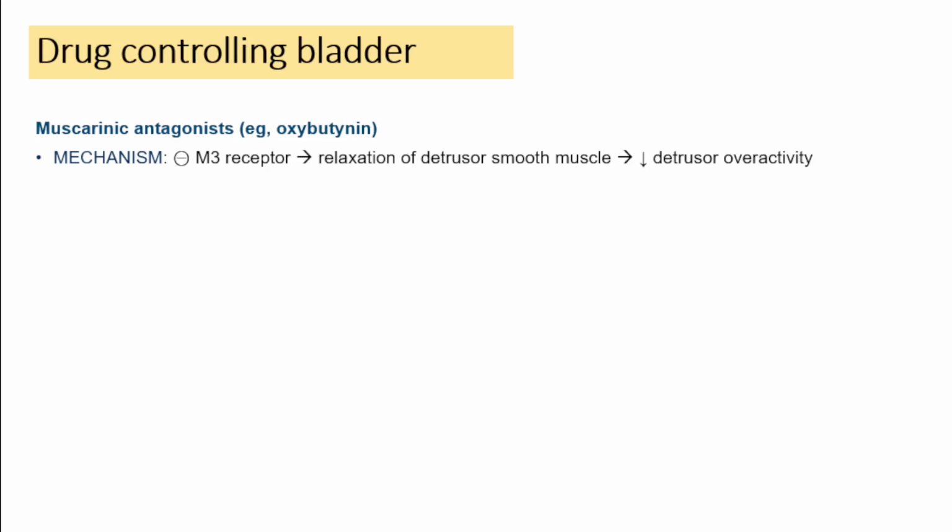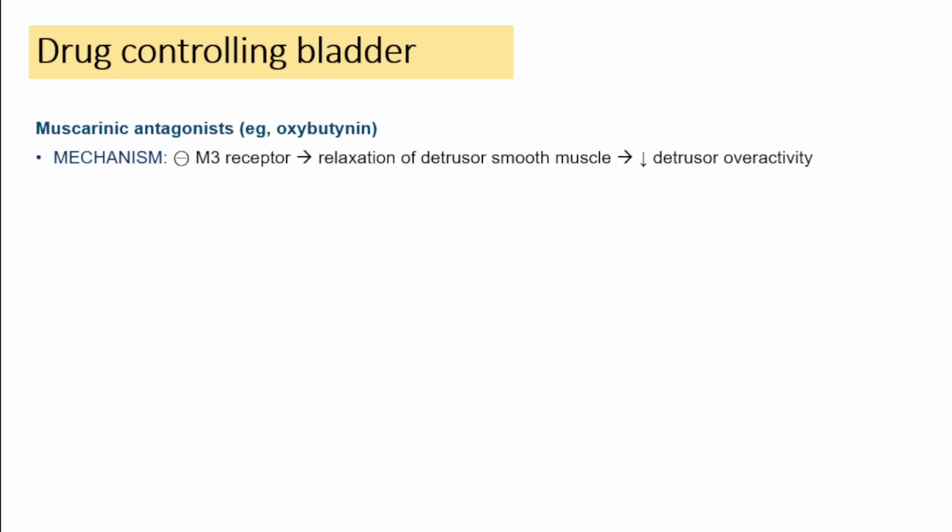So mechanism of action of these muscarinic antagonists is they block the M3 receptor in the detrusor smooth muscles which are present in the urinary bladder. The smooth muscle which is present in the bladder is called detrusor smooth muscle.